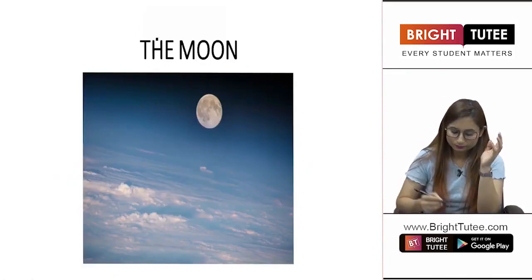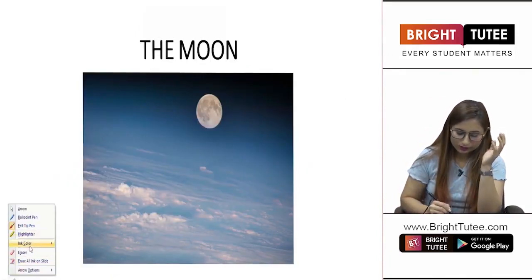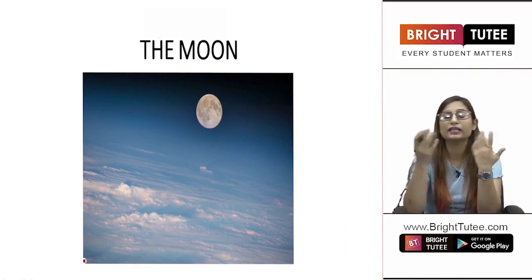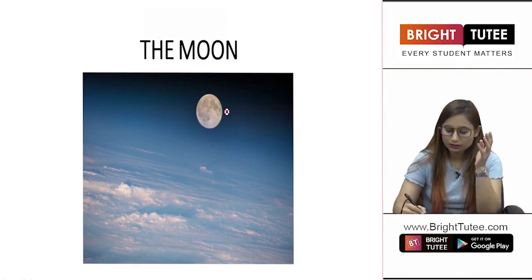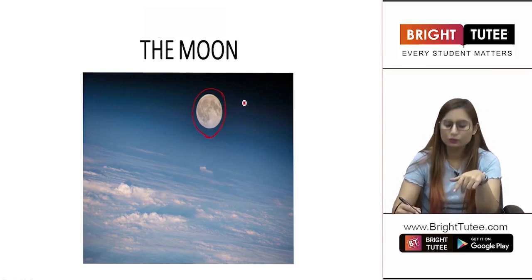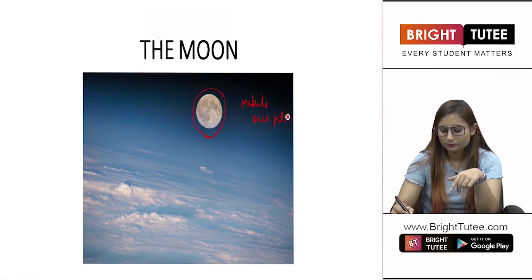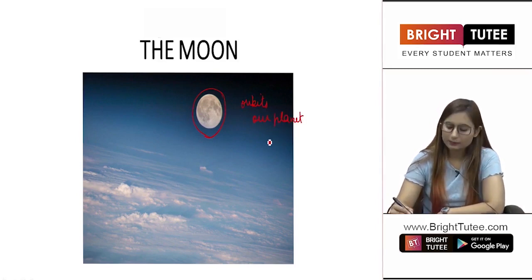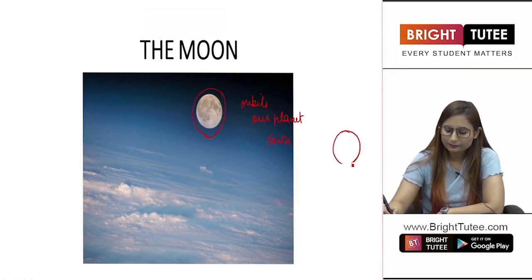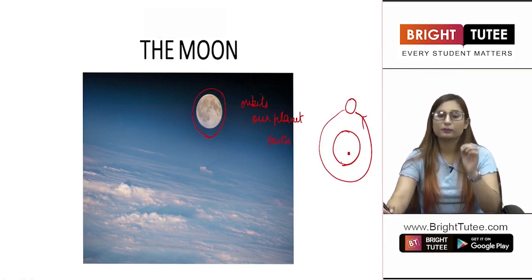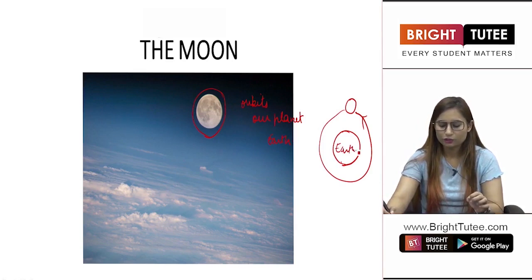The moon. You know what the moon is. You see the moon daily in the night, right? The moon is this kind of looking object. This moon orbits our planet Earth, right? What does that mean? That if this is the Earth, then this is the moon, and it moves round and round around our planet Earth. This is the motion of the moon.